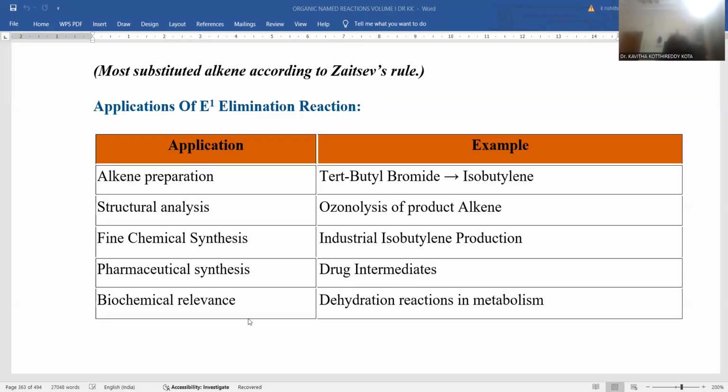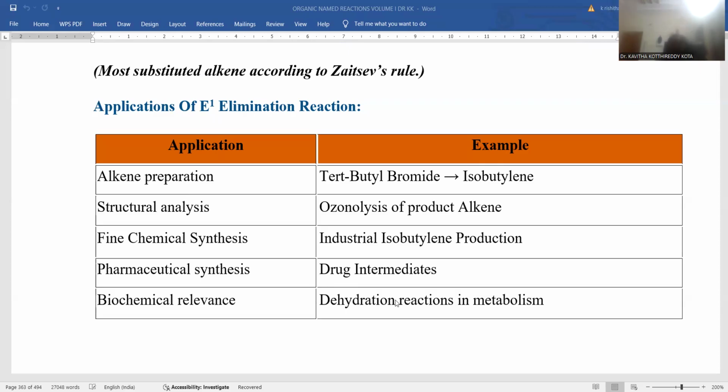Biochemical relevance: dehydration reactions in metabolism processes are also possible. Not only alkyl halides, if you are taking alcohol compounds, dehydration is the obvious step to achieve the alkene as the final product. Dehydration is also accomplished via the E1 elimination process.